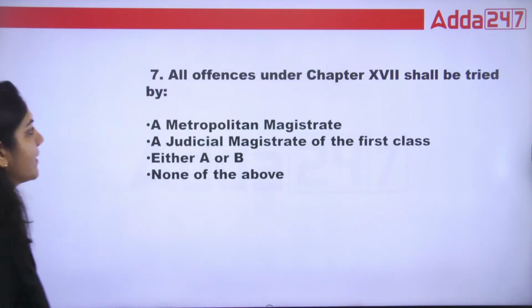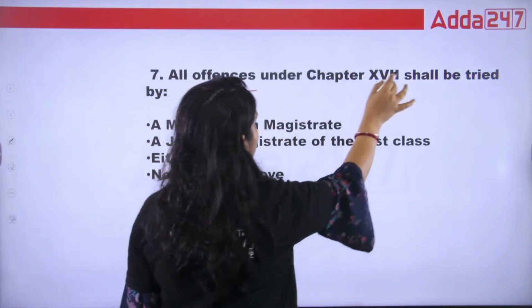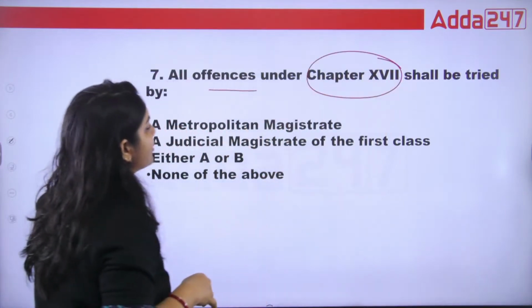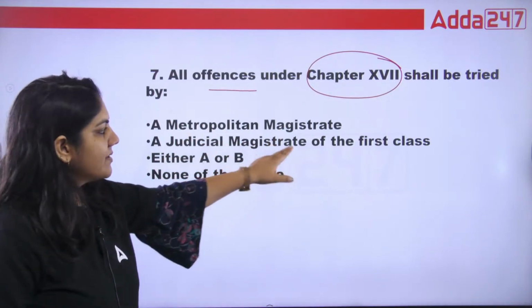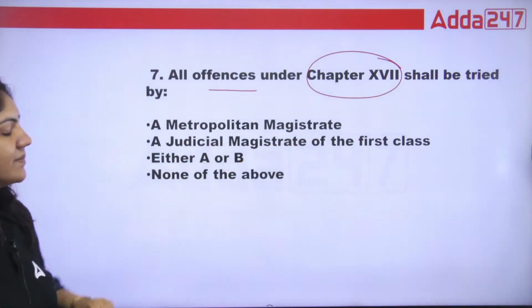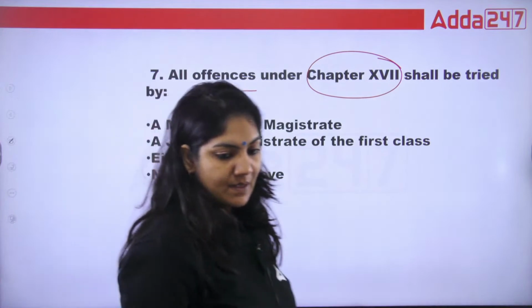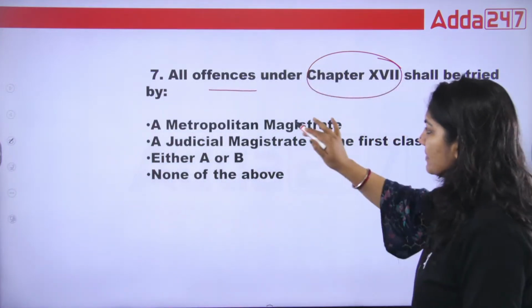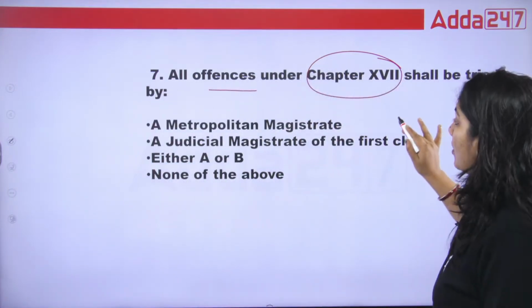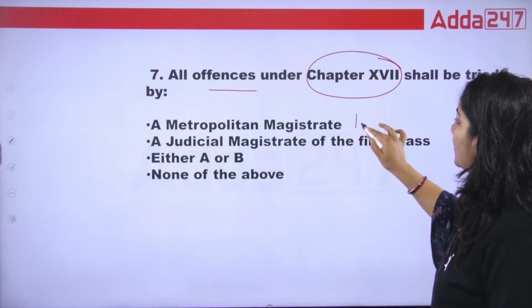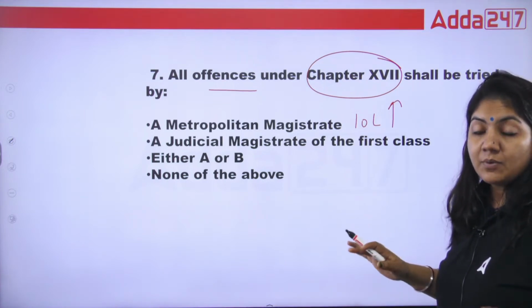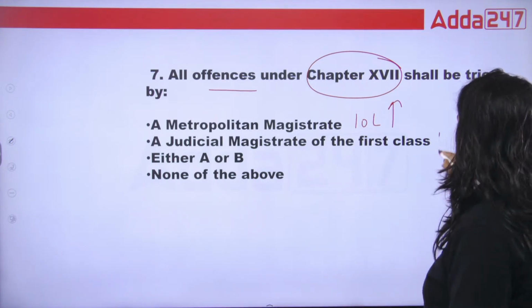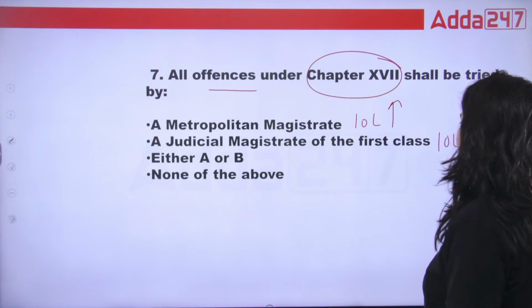Okay, now, all offences under chapter 17 shall be tried by Metropolitan Magistrate, Judicial Magistrate of first class, either A and B, or none of the above. Tell me. Metropolitan Magistrate always sits where the population is more than 10 lakh. And Judicial Magistrate where the population is less than 10 lakh.